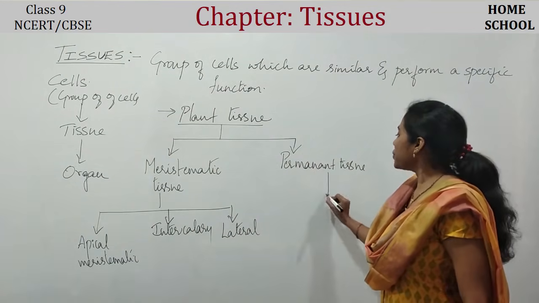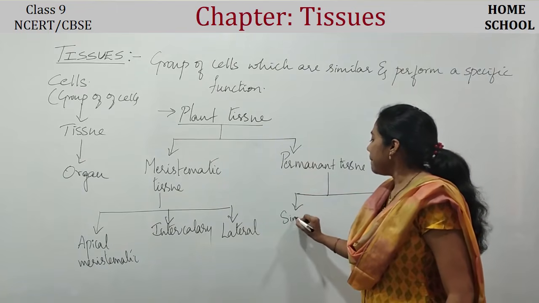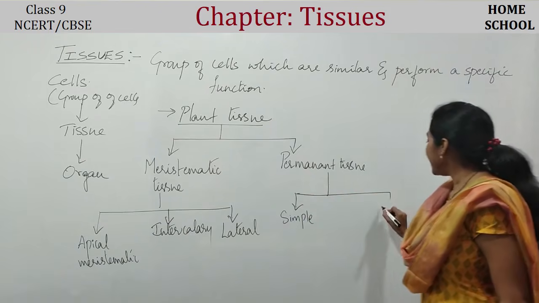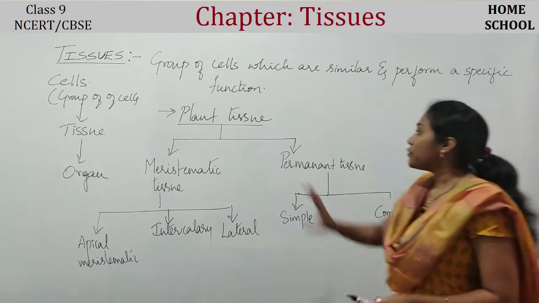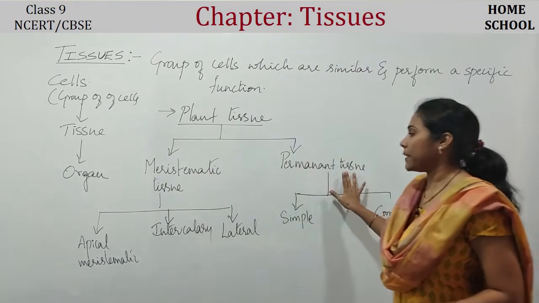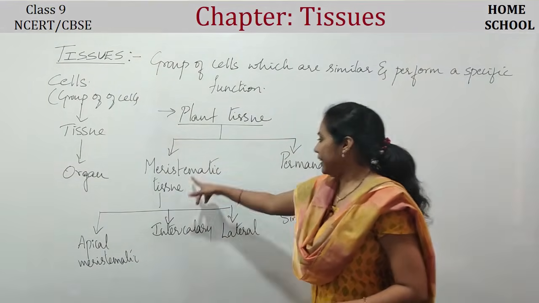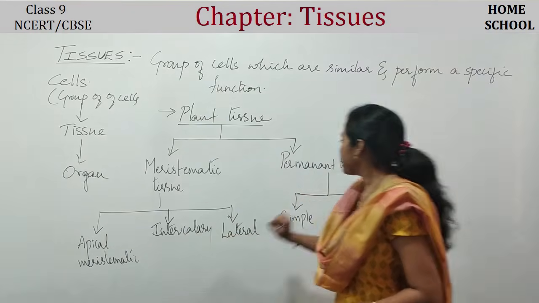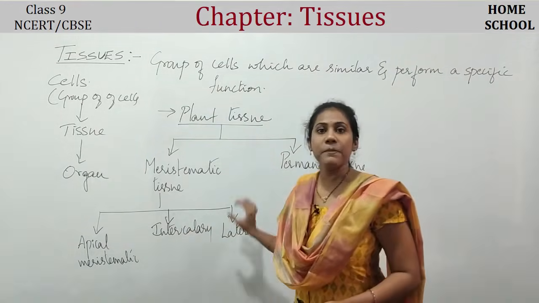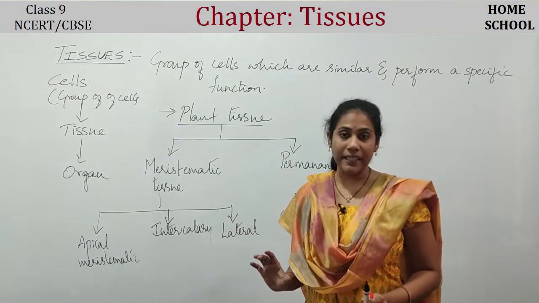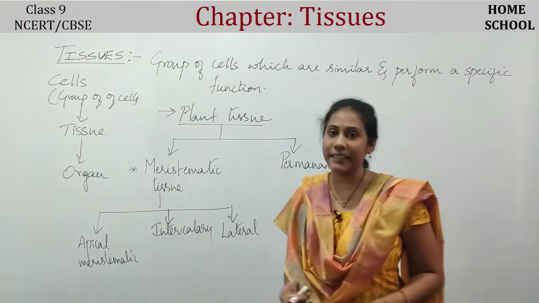And permanent tissue is also of two types, guys. One is simple permanent tissue and the other one is complex permanent tissue. Clear? So plant tissues we will find two types. One is meristematic, the other one is permanent. Again in the meristematic we have three types. Again in the permanent tissue we have two types. All the types we have to discuss one by one in detail. First and foremost, let us go for meristematic tissue.